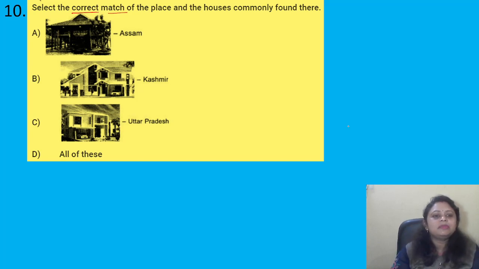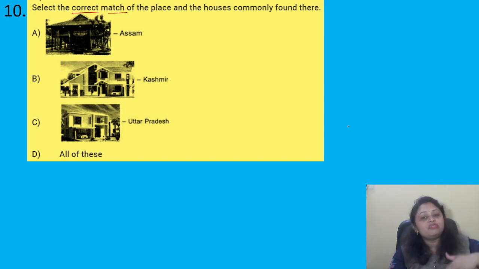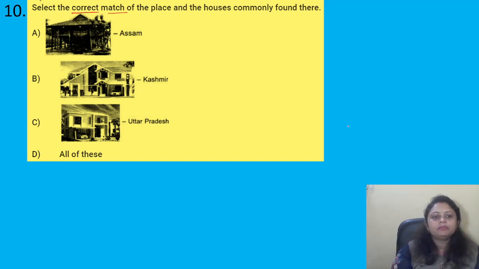So in Assam there is heavy rainfall. The places where heavy rainfall and water logging are there, stilt houses are made. These houses are made 10 to 12 feet above the ground, right? And they are based on wooden or bamboo pillars. So it is found in Assam. This one is correct. And in Kashmir, you know, snowfall is there.